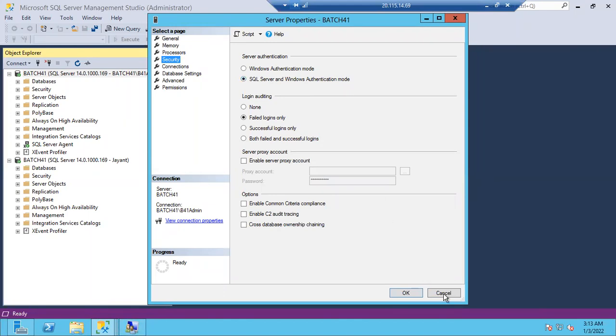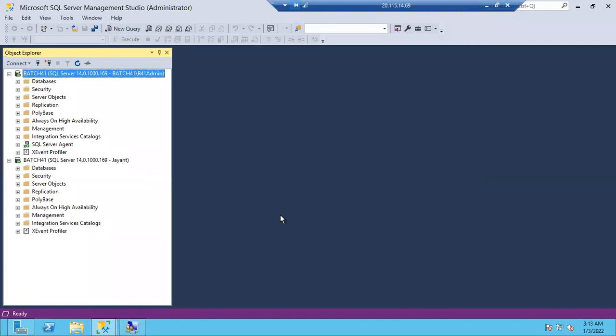And again, guys, what is our work? Tell me. Actual work. What is our actual work? Can anyone tell me? Whatever we have discussed till now, what is our actual work? Jayanth is a developer. Jayanth requested a login. Now what we are going to do? Jayanth raised a ticket: Hey DBA team, please create a login for me. I have proper approvals. Guys, again, very important thing. What is the very important thing, guys?